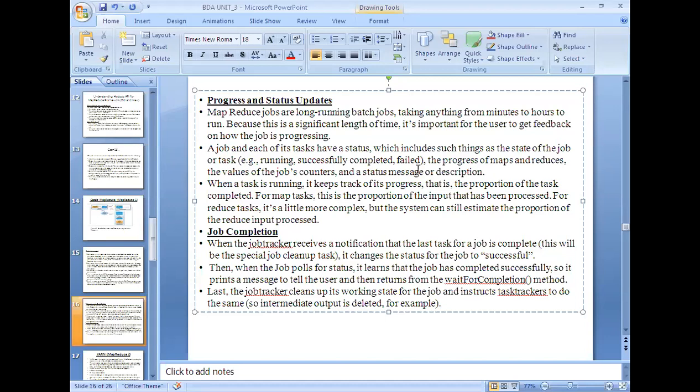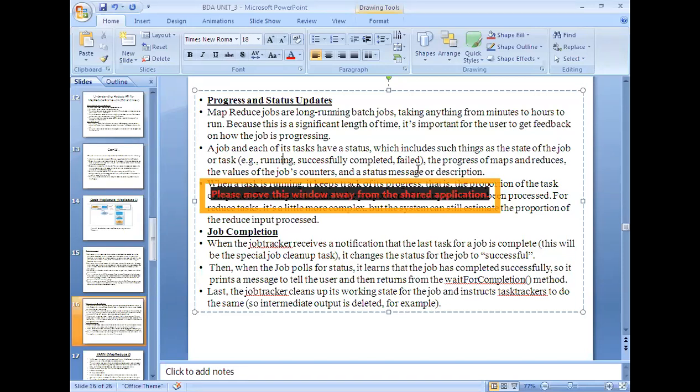That means whatever the program is, in the previous case we developed a program for weather data set analysis. Let us assume that four lines are present in the input file. The first line will be allocated to the first mapper, the second line to the second mapper, like that.